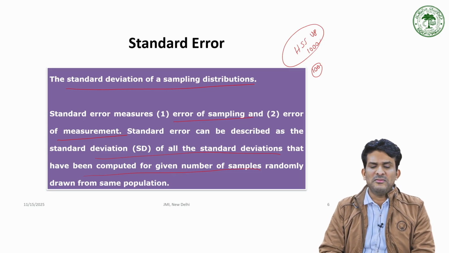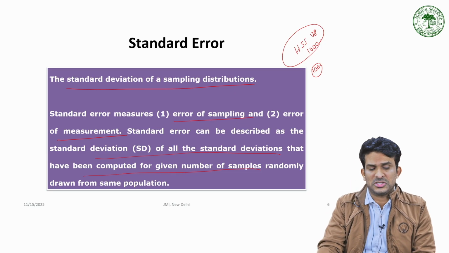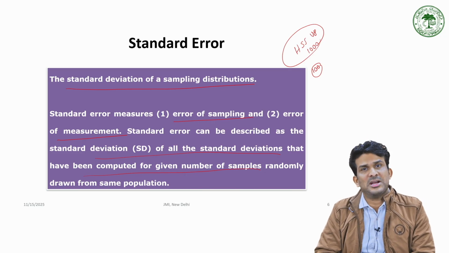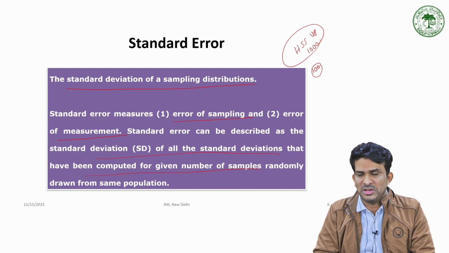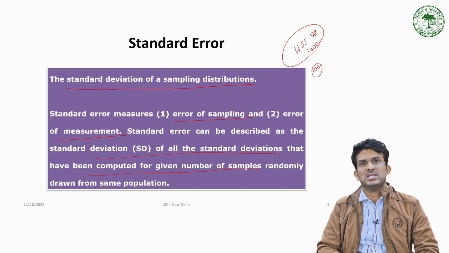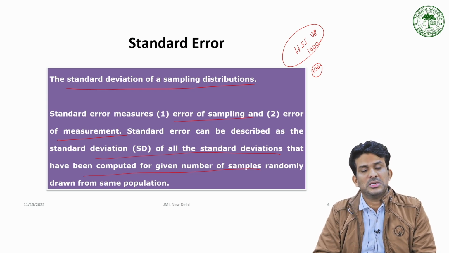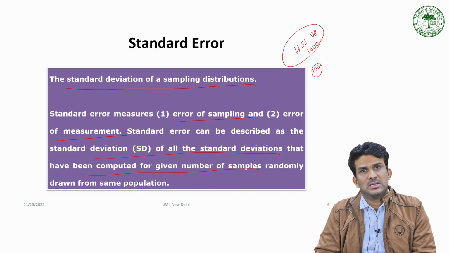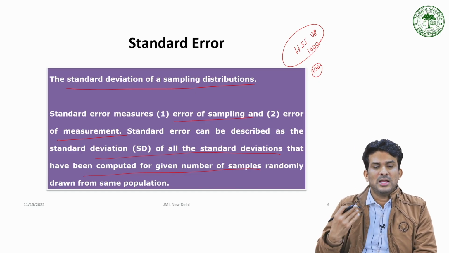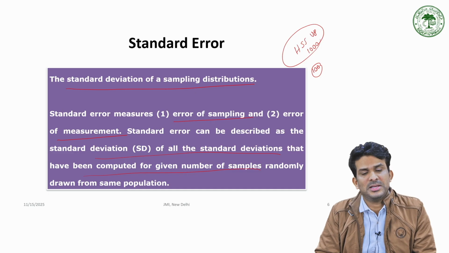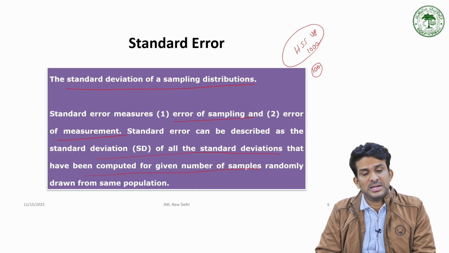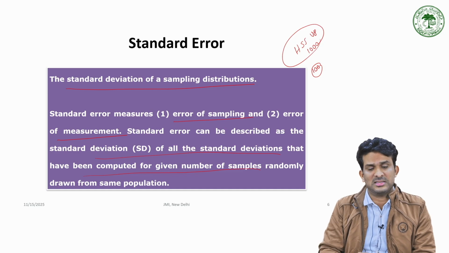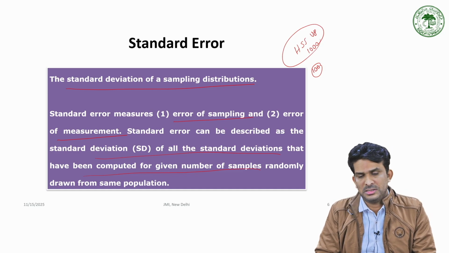Lots of sampling varieties we can make of 100 from the given 1000. So, when we go for the standard deviation of the various samples, this is actually the standard error. I told you it is the standard deviation of sampling distributions. Lots of sampling distributions and their standard deviation will be taken. That is actually standard error. It measures the error of sampling as well as the error of measurement, right?